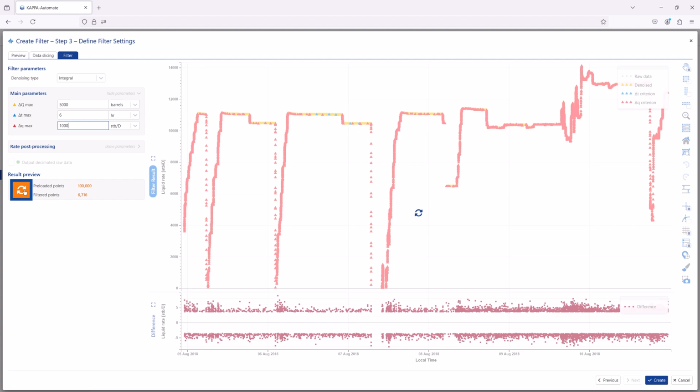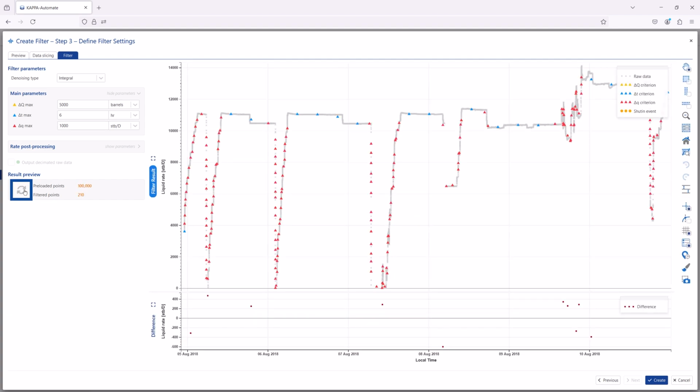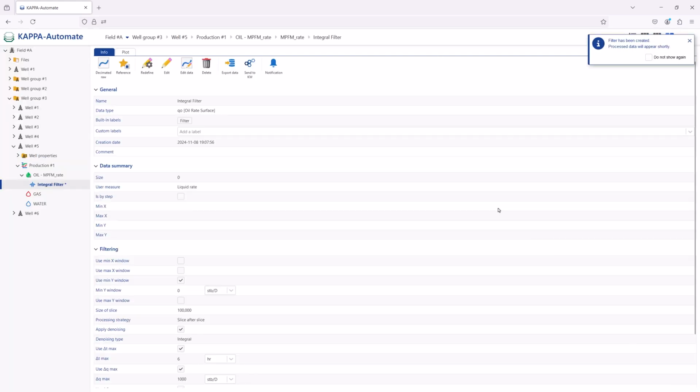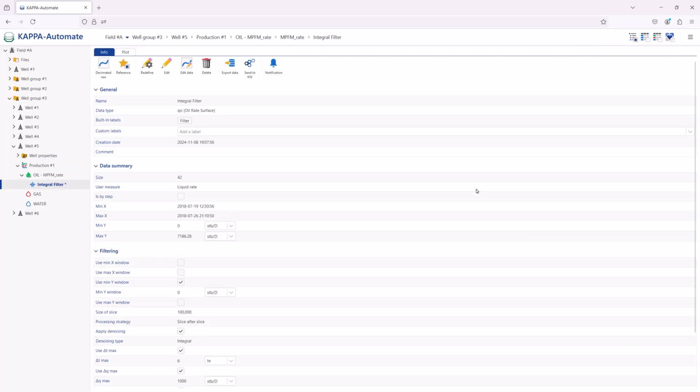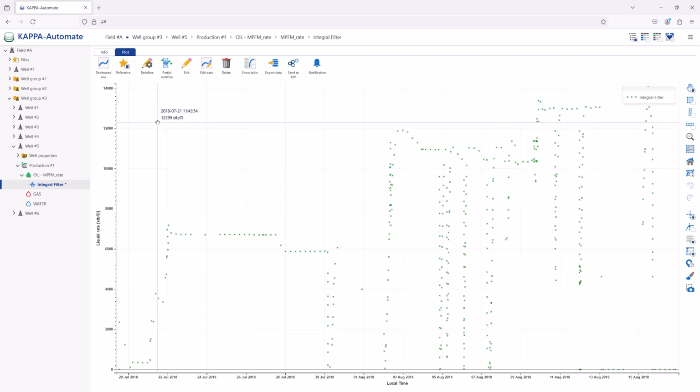A combination of all these parameters can be used to drastically reduce the raw data frequency or volume to have just a few data points representing the rate data. Once the parameters are selected and validated, KAPPA-AUTOMATE proceeds with filtering the gauge.